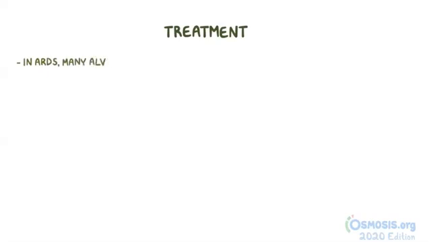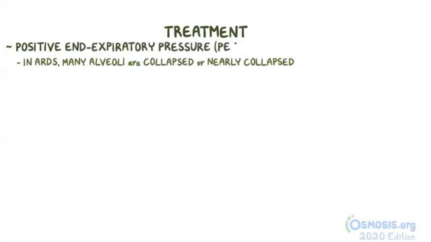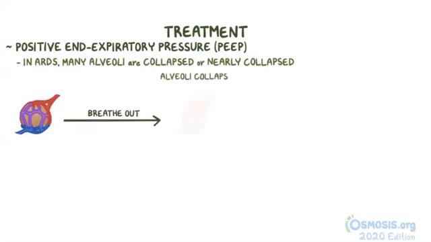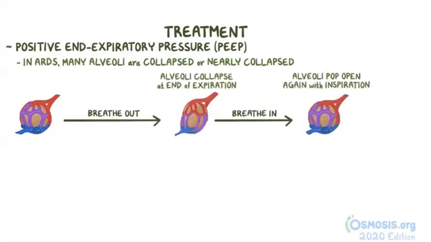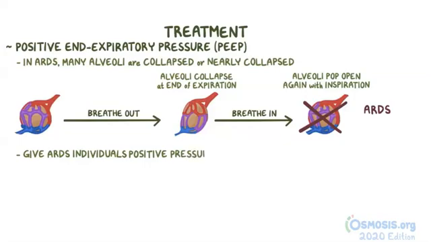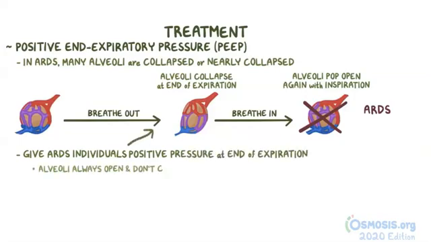Additionally, because many of the alveoli are compressed or narrowly collapsed, it's important to use high positive end expiratory pressure, or PEEP. Typically, when a healthy individual breathes out, their alveoli collapse at the end of expiration and then easily pop open again with inspiration. But in ARDS, because there's a lot of fluid and the surfactant is diluted, the alveoli might collapse and then not open again. So we give ARDS individuals a bit of positive pressure right at the end of expiration, so that their alveoli are always open and don't collapse.